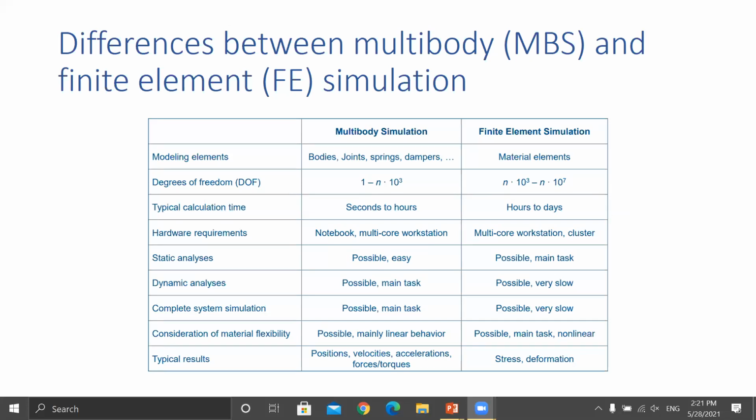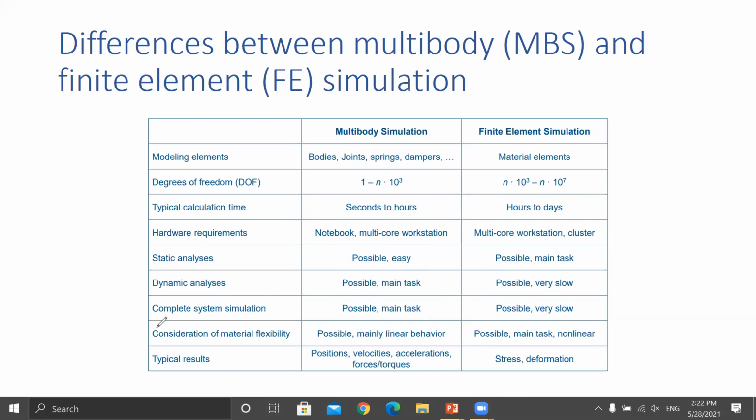Okay, now complete simulation will also work as a main task, means your SIMPACK main job, complete system simulations. But here, finite element will be very slow. Means it will take a lot of time to give you the required, desired output.